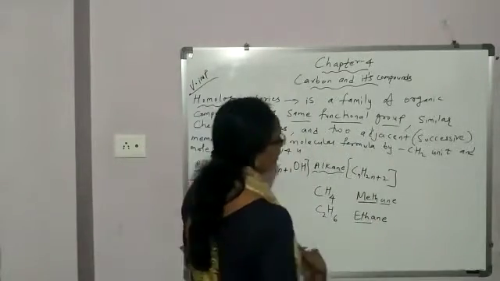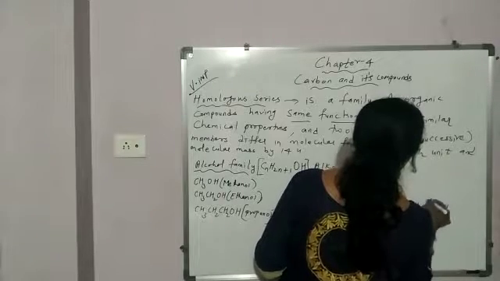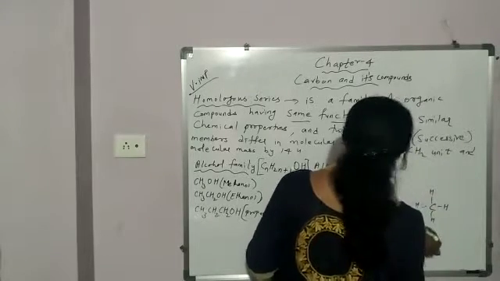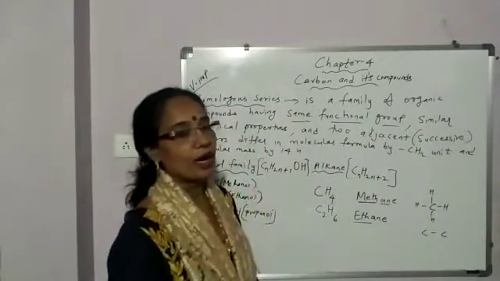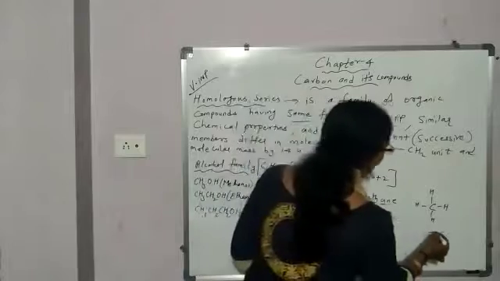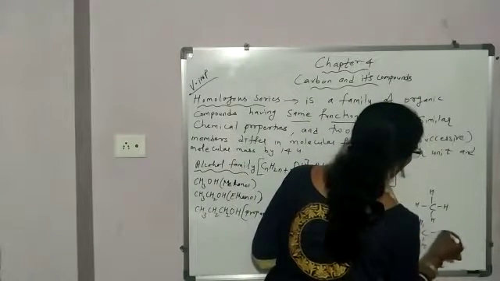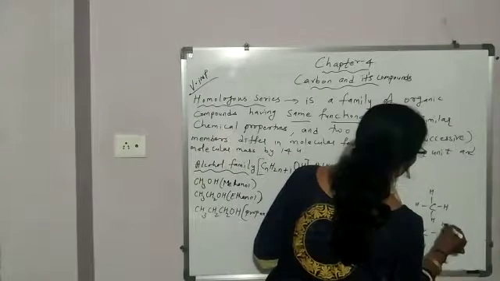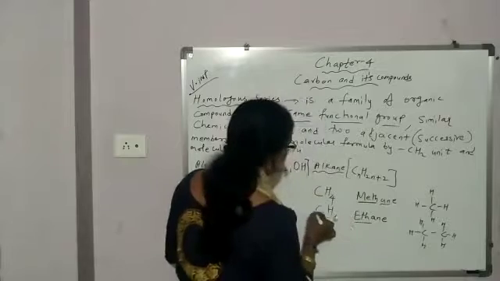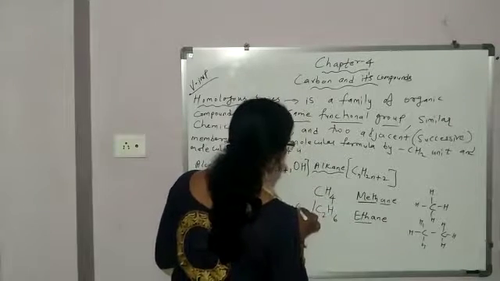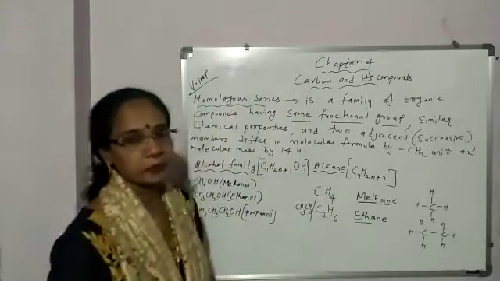Like this, two carbon atoms with single bond, then satisfy the valency of carbon by hydrogen. So, 1, 2, 3, 4. Here also 1, 2, 3, 4. So, what becomes the formula? CH3, CH3. So, you can write C2H6 or CH3CH3 for ethane.